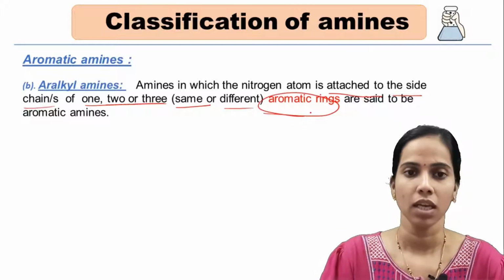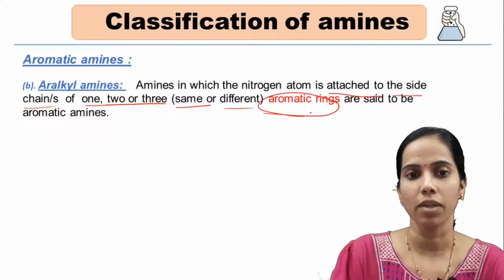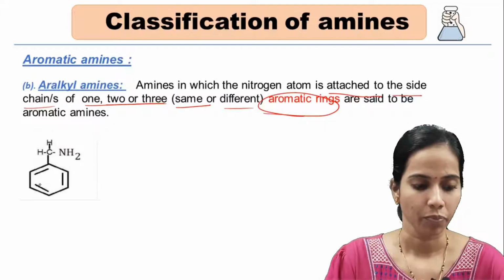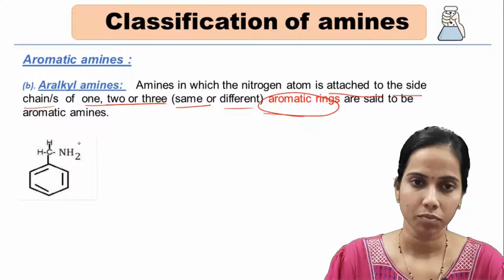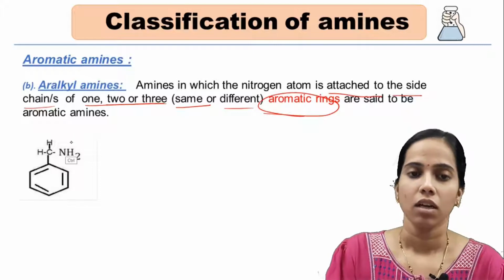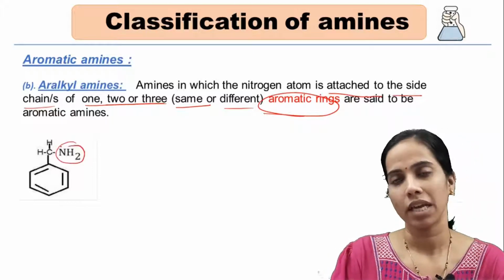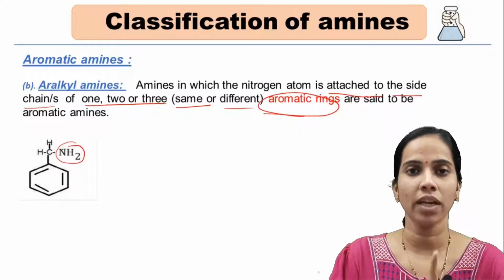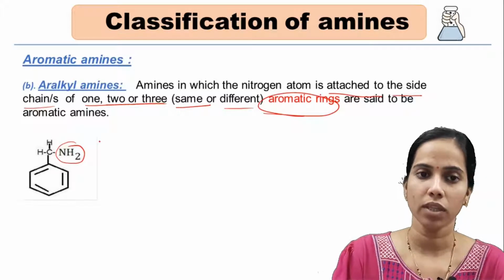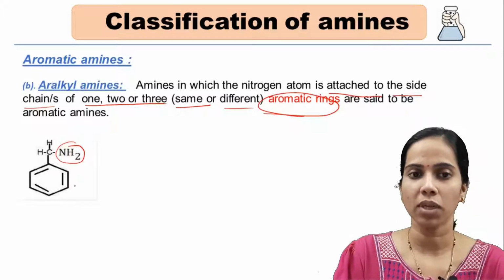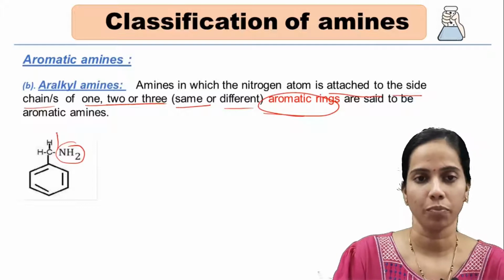Now what does it mean? See, here I have considered an example. This is my amine group. Here the amine is NH2, which means one hydrogen atom is replaced with a combination of an alkyl group and an aryl group.